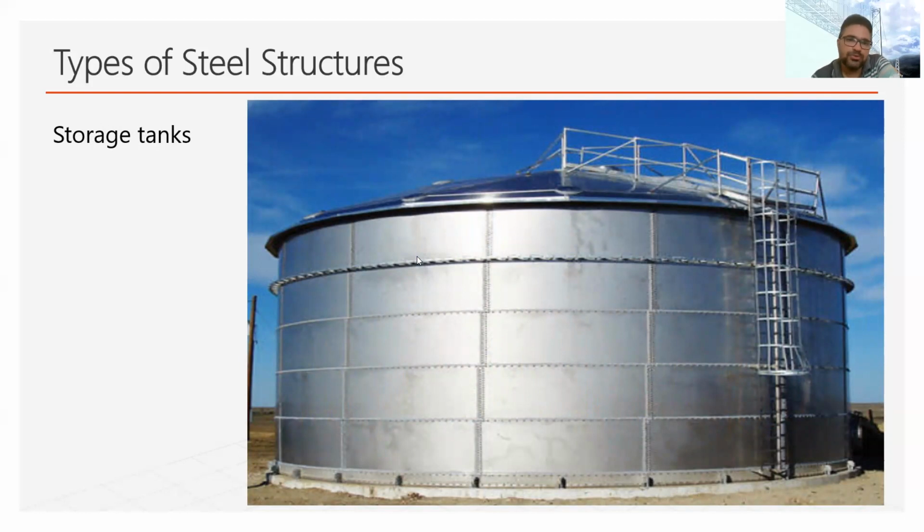Steel may be used for the construction of storage tanks also. The storage tank may be in circular or spherical form, or in rectangular form. They can be used to store oil, water, or gas. They may be rested on the ground or may be elevated.